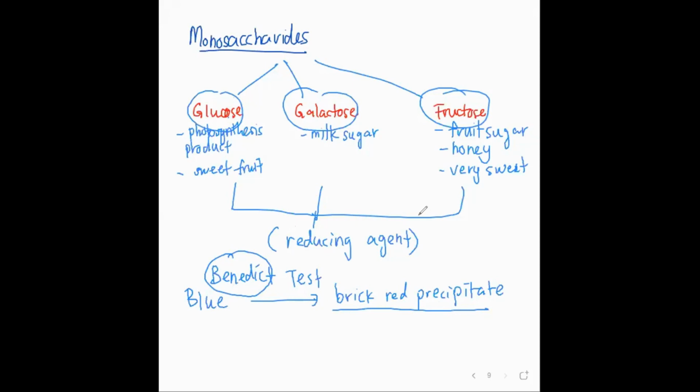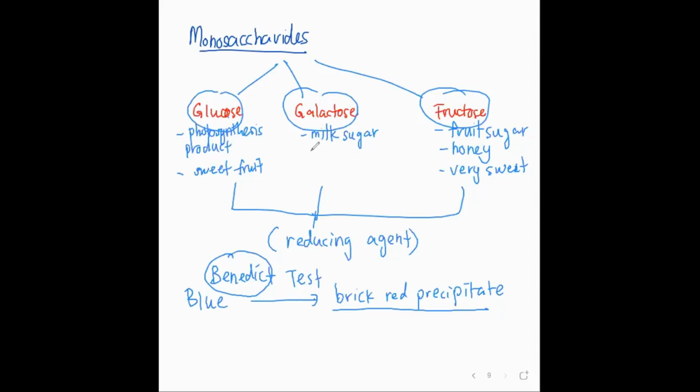So a reducing agent means the ability to change the chemical compound of something. That is called a reducing agent. An agent that is able to reduce something. Reduce, like maybe take away oxygen or maybe take away electron. That is called reducing agent. So glucose, galactose, and fructose have the ability to do that. Because of the ability to do that, you can easily detect their presence. You want to know whether there is galactose, you use Benedict. You want to know whether it's a glucose, you use Benedict solution, you will know whether there's a glucose or not. Because their ability can reduce, the blue will become brick red precipitate. Okay, so that is the idea.